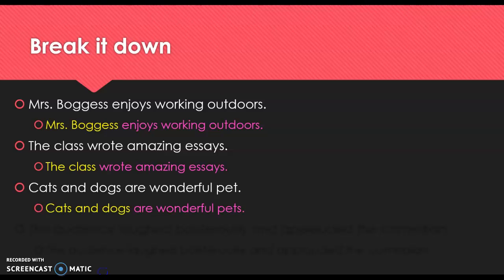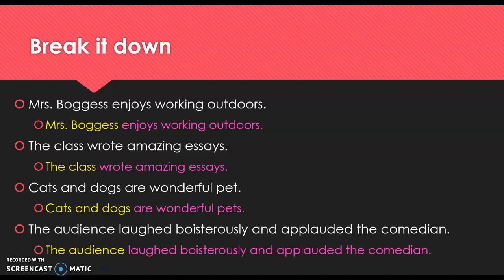Cats and dogs are wonderful pets. Well, so what or who are we talking about in this sentence? In this case, it's called a compound subject, and we are talking about cats and dogs. So that is my complete subject, the cats and the dogs. Well, what do cats and dogs do? Well, they are wonderful pets. That's our complete predicate.